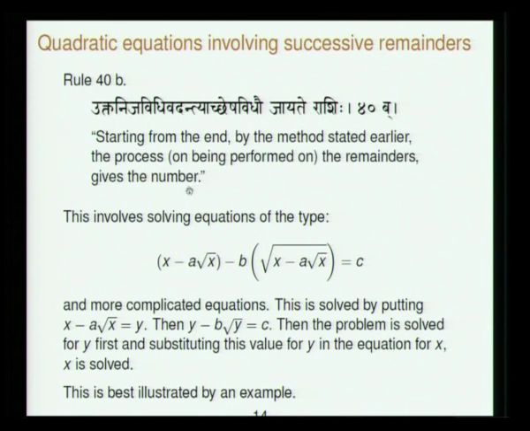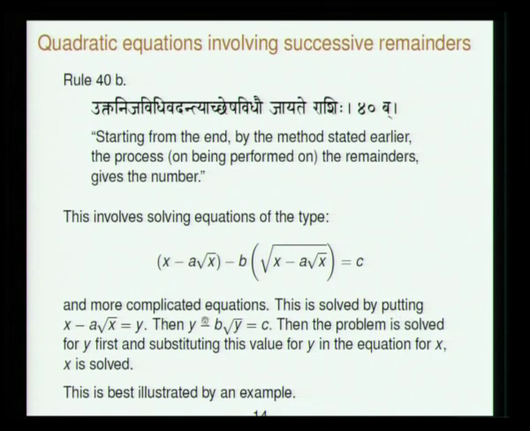Of course, if you just read this, you will not be able to understand. What he is trying to say is the following. Suppose you have x minus a root x, and then take the square root of that. Such things may come in some problems. So x minus a root x, minus b into the square root of this, is given to be something.